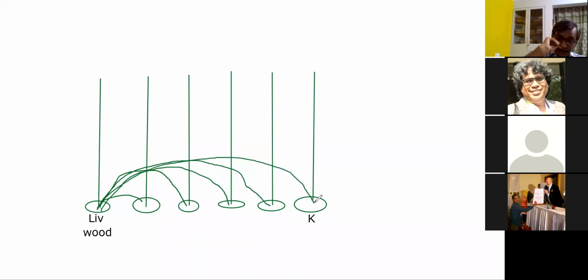So the chi at these, K1, LU11, SP1, P9, HT9, are connected with liver 1. Right? Now suppose you want more chi in the heart.